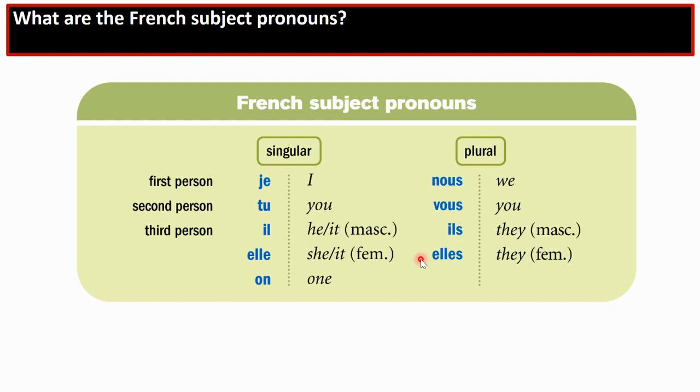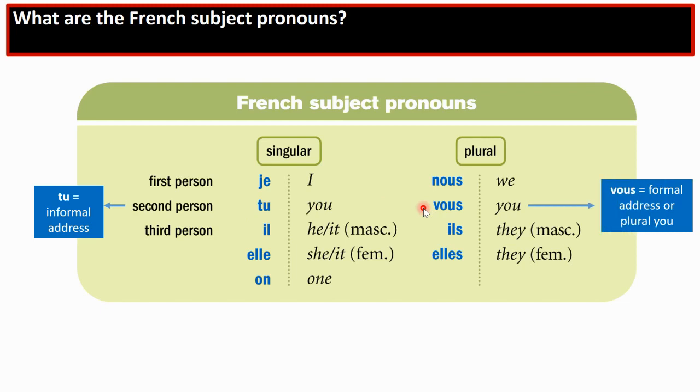A few things you need to notice. Remember that tu is the informal you. You use it when you are talking to your friend, for example. And vous, which also means you in English, is the formal way of saying you. You use it when you speak to me, for example, or when you want to speak to a group of friends, then you use vous.